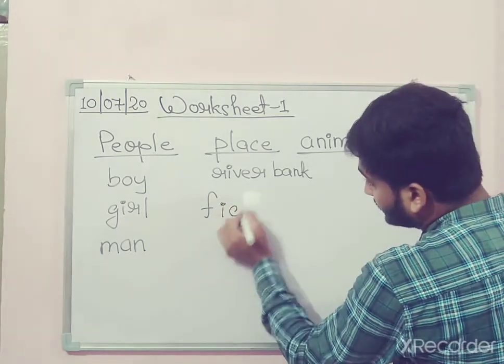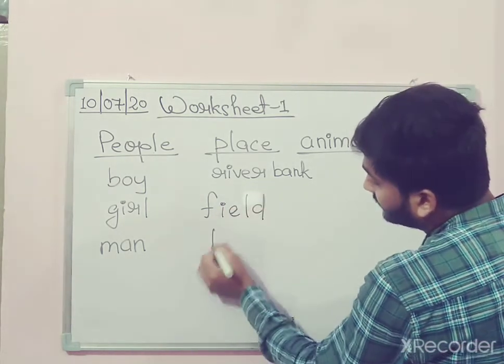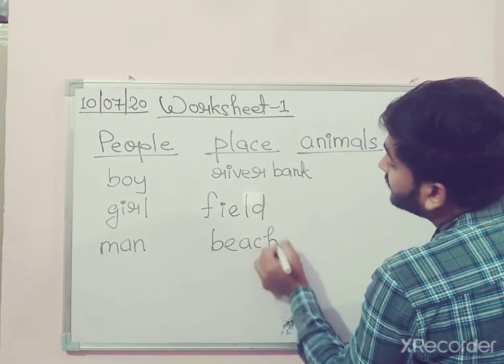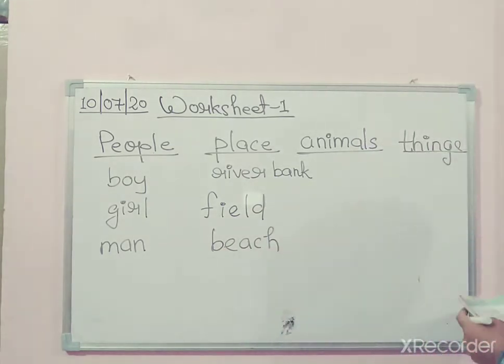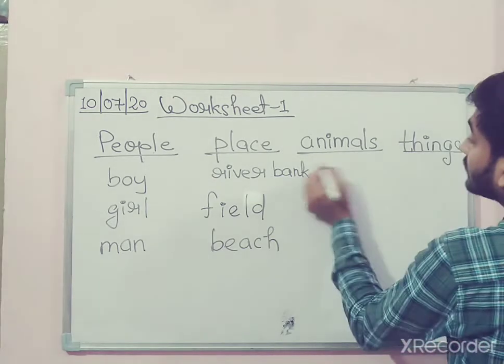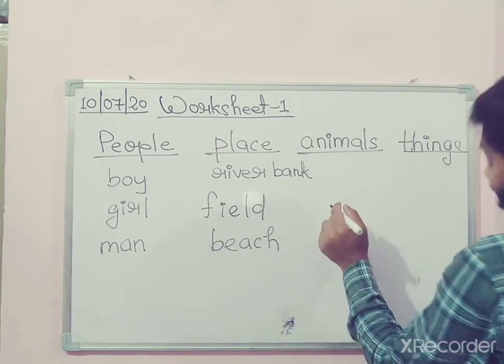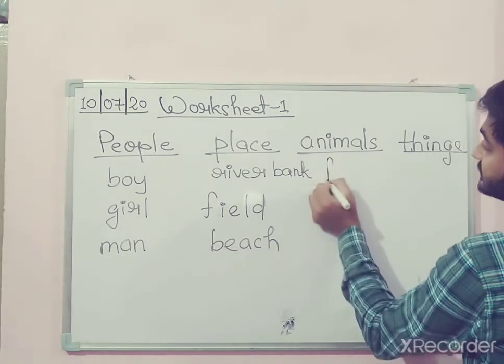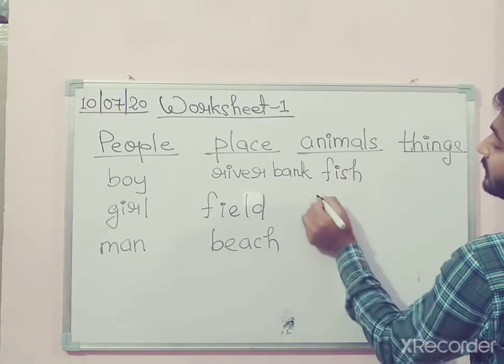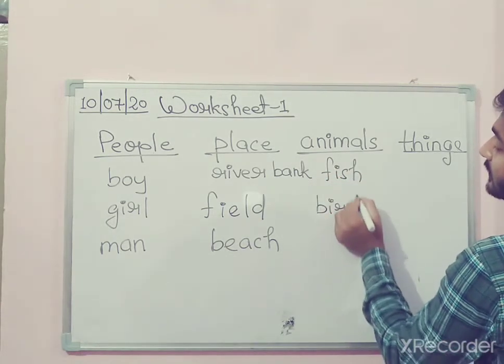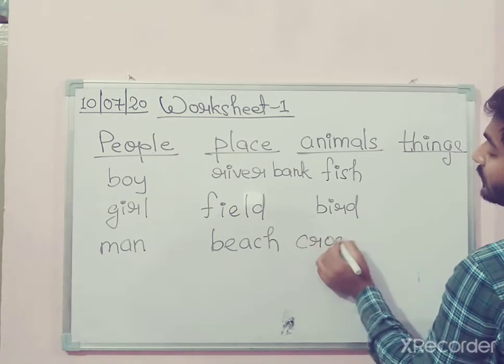Yes, field, and beach. River bank side here. This is beach. And now animals. We have fish, bird, and crocodile.